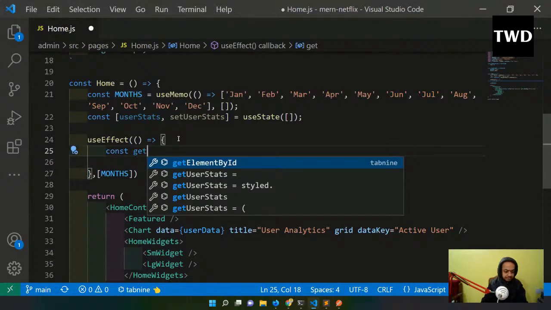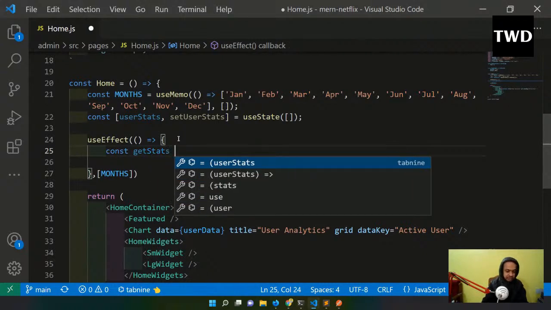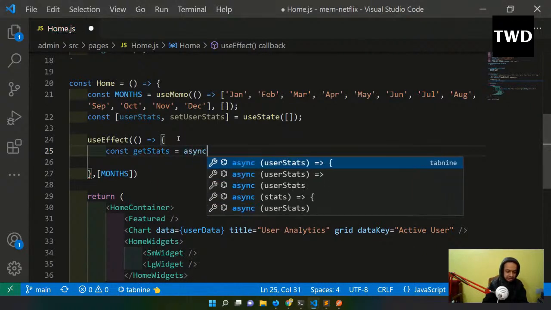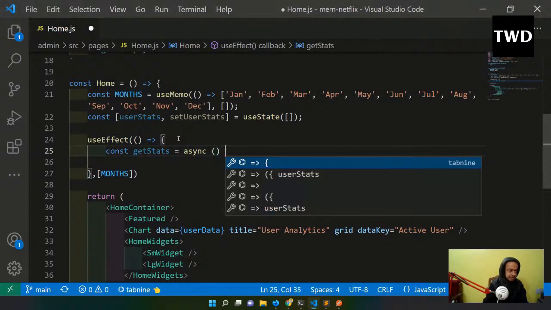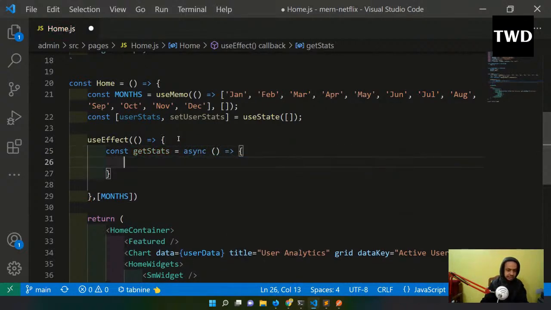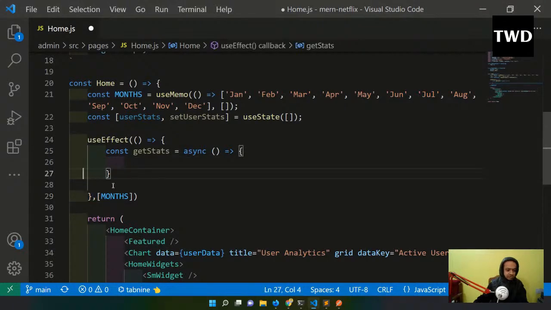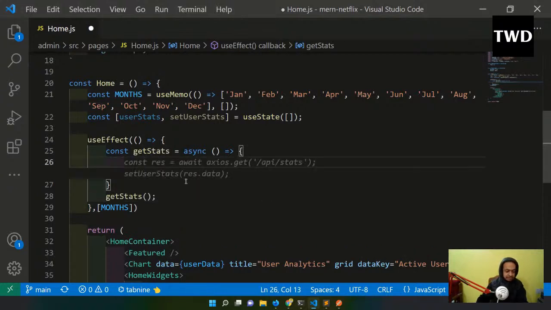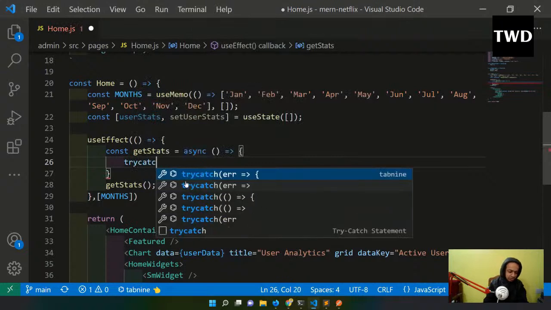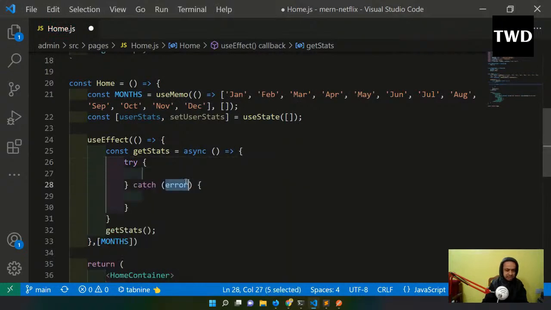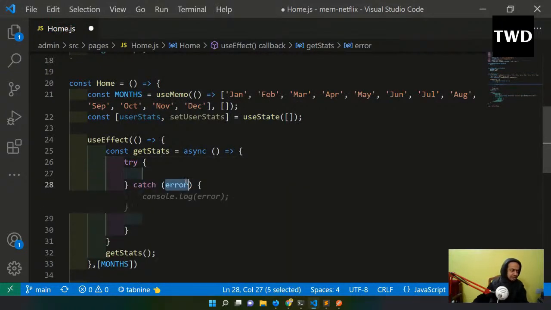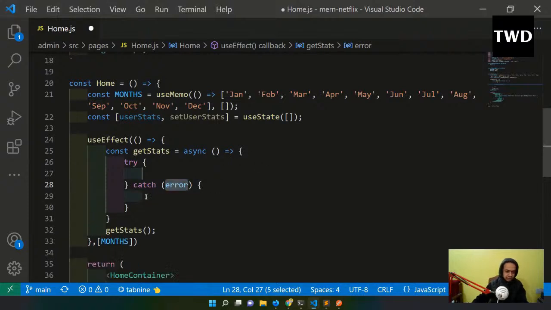Again we are going to have a function like const getStats. I'm going to have async like this. I always forget to call this actually. So this is one of the ways to have async await inside a useEffect. So I'll call it, or else I'll forget it, and then maybe I'll have try catch. It's always good to have this try catch wrapping the await. It is not required, but it is always good.